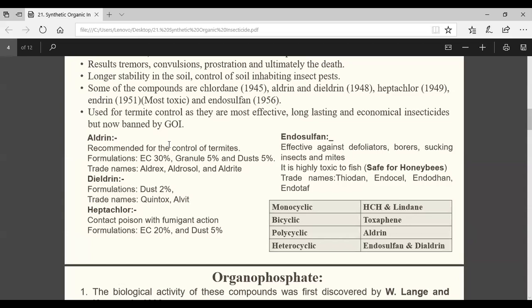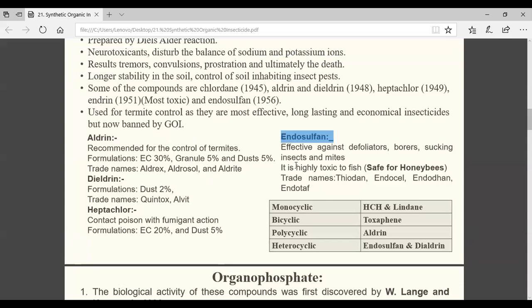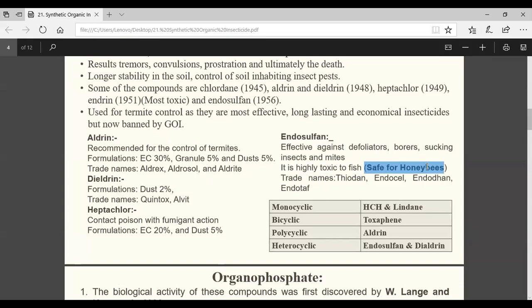Suppose an exam question will come: aldrin belongs to which group of insecticide? Then you have to tell that it is the cyclodiene subgroup of the group organochlorines. Like that, you have to keep it in your mind. Then you see, in endosulfan importance is there. What is that? Endrin was safe to fish, but endosulfan is toxic to fish and safe for honeybees and pollinators. This is the importance of endosulfan.